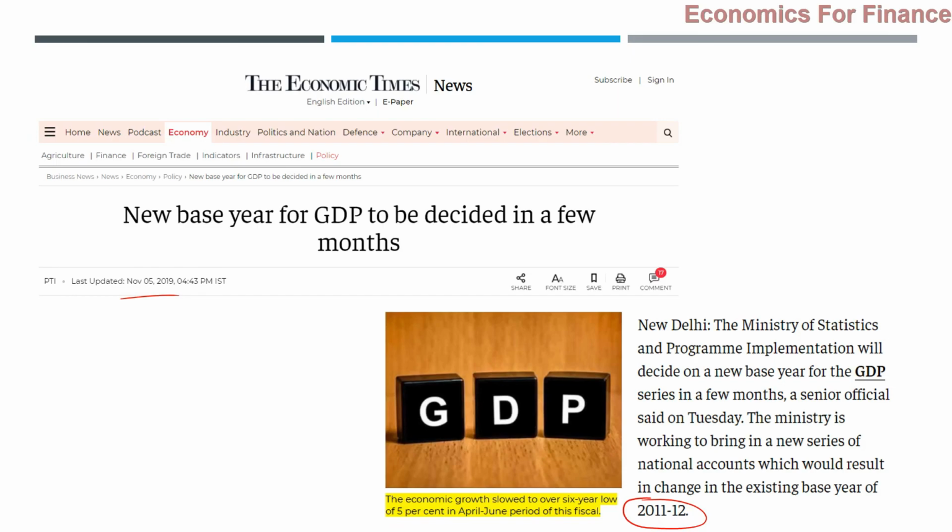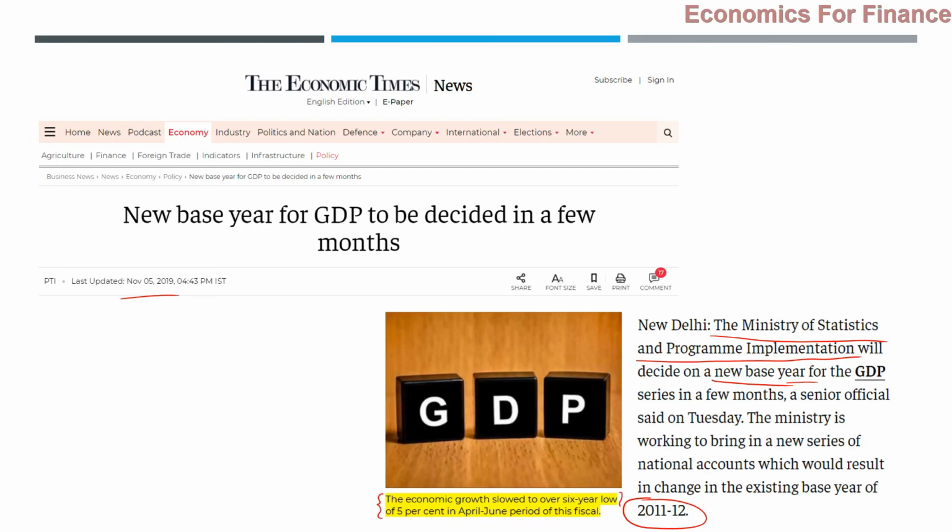So the ministry is working to bring a new series of national accounts which would result in a change in the existing base year of 2011-12. And it is the Ministry of Statistics and Program Implementation that will be responsible for deciding all these base years. They wanted to change the base year once again. And what is that base year? That we have to look at. So far, there is no new update on this, because right from the beginning of almost 2020, the country has been busy with some other things. So right now there is no change.